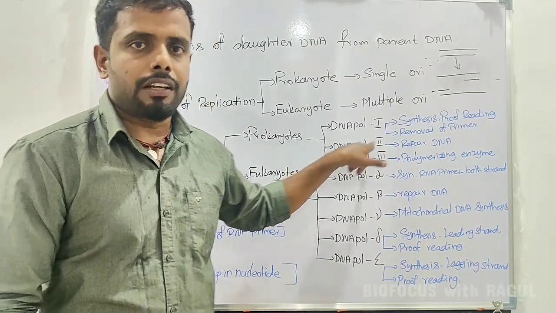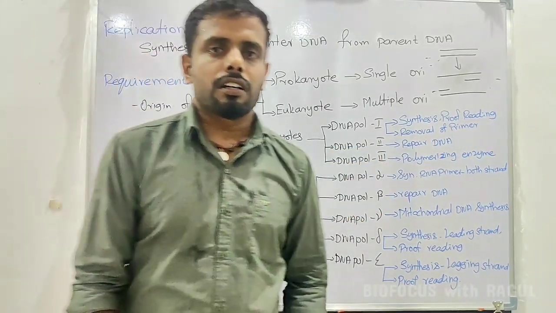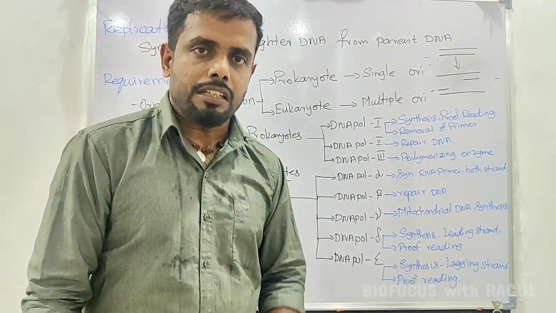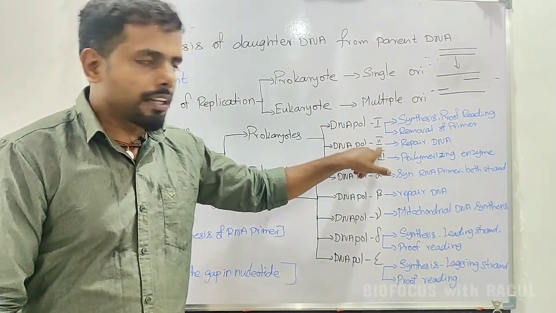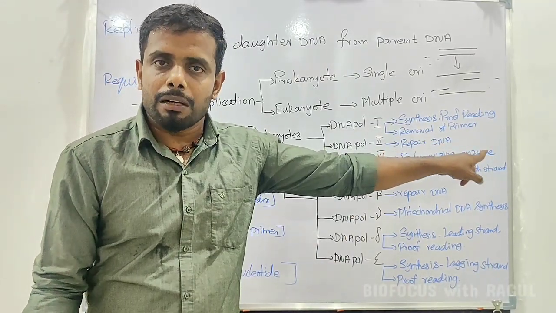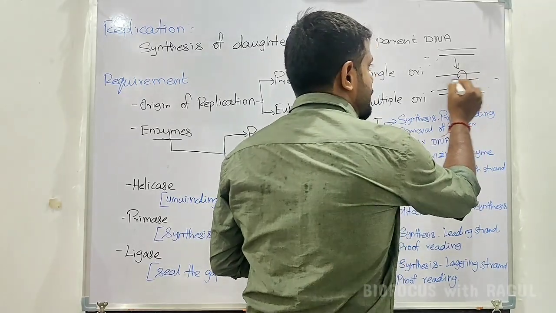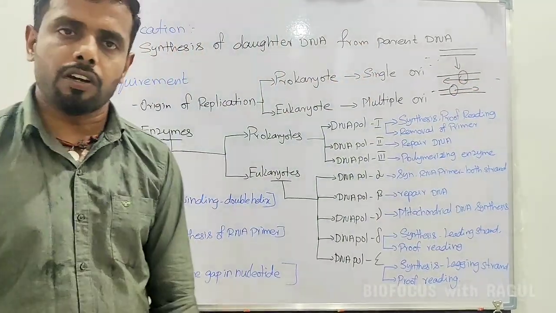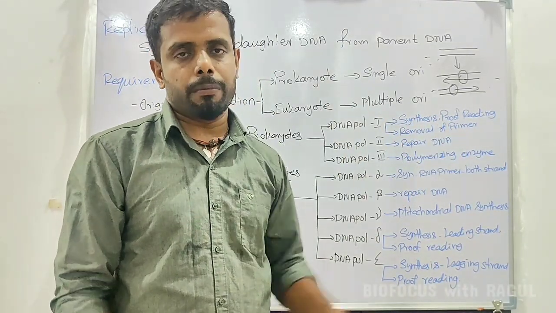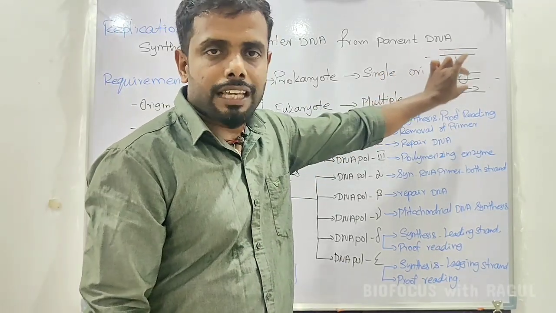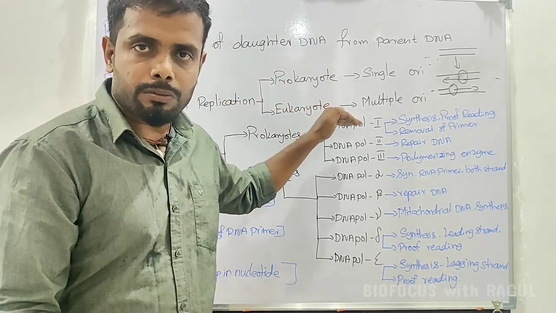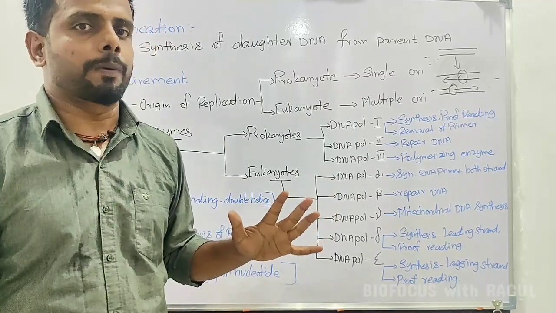Next, DNA polymerase 2 does repairing by chance, according to Chargaff's rule. If A has not base paired with T, and some mismatch or mutation has happened, who repairs it? DNA polymerase 2. Next, DNA polymerase 3 is the polymerizing enzyme, the enzyme responsible for the synthesis of new DNA. It joins all the nucleotides together and constructs the complementary strand, so that we have two identical DNAs like our parental DNA. These are the works of prokaryotic enzymes DNA polymerase 1, 2 and 3.